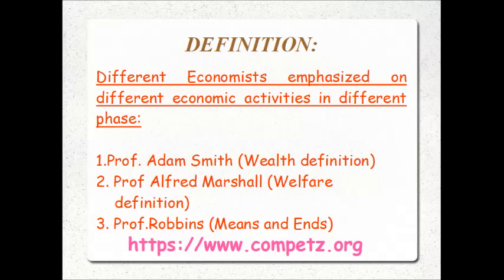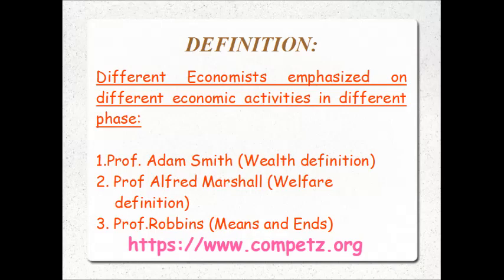Next comes Robbins' definition. According to them, economics is a science which studies human behavior as a relationship between ends and scarce means which have alternative uses. What does it indicate? It presents economics as a study of means and ends.